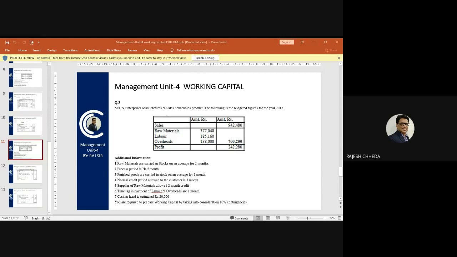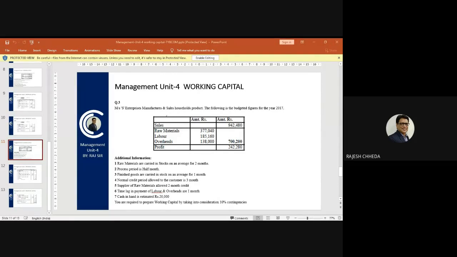Sales is 9,42,480, and this amount is for the entire year. Figures are for the year 2017. Raw material for the entire year is 3,77,040 rupees.